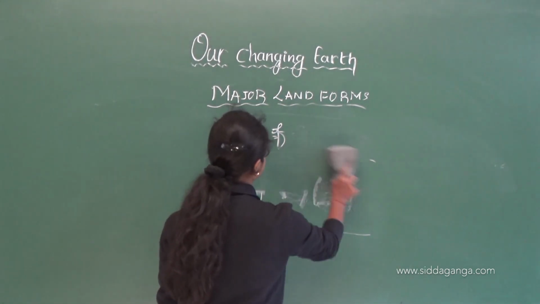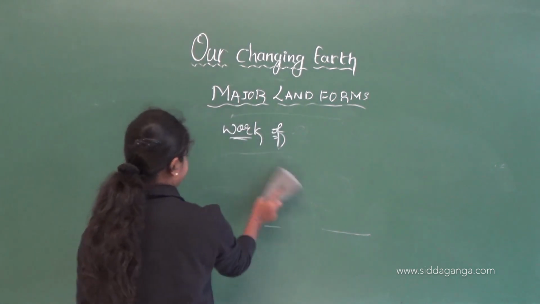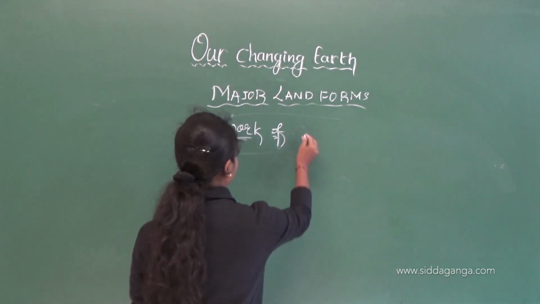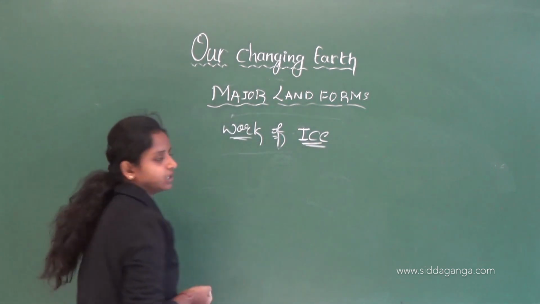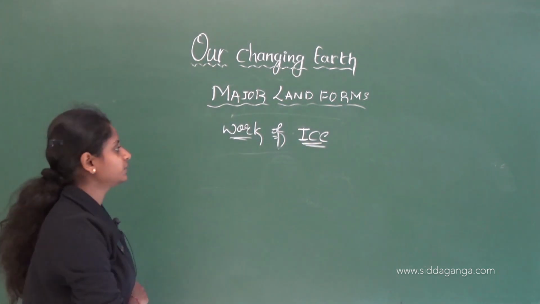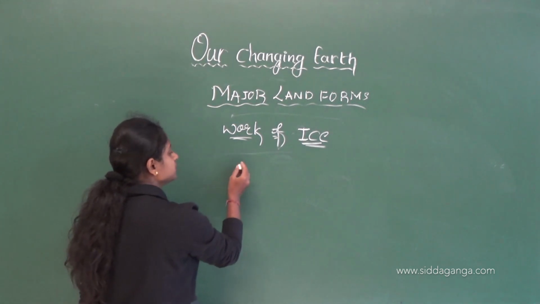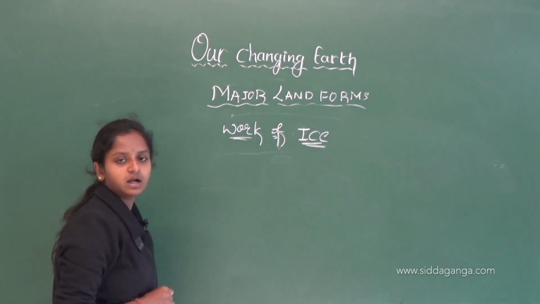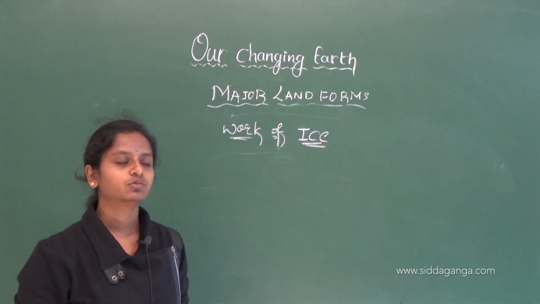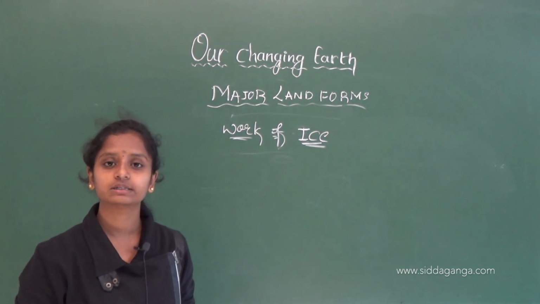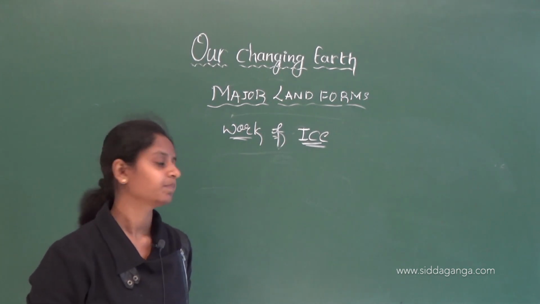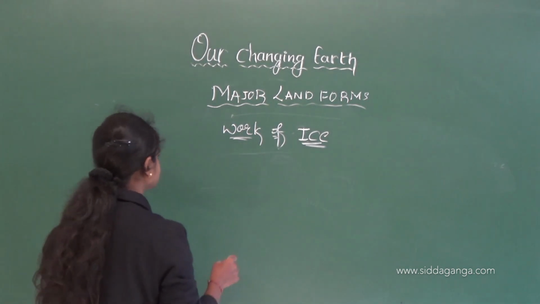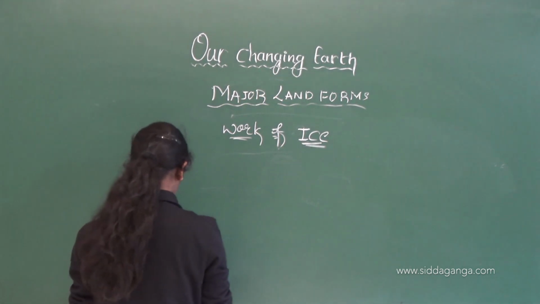Now, we are seeing the work of ice. The first is the river of ice. Ice rivers are called glaciers.